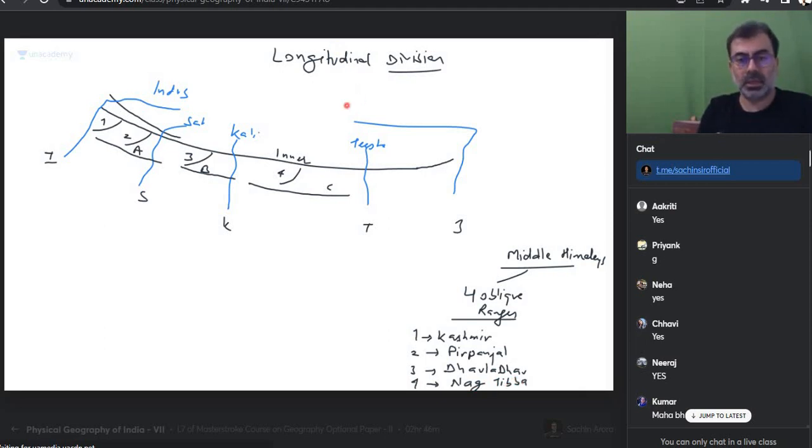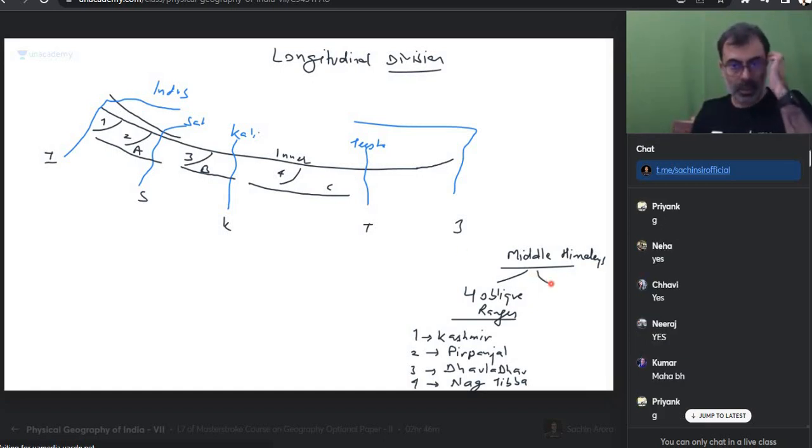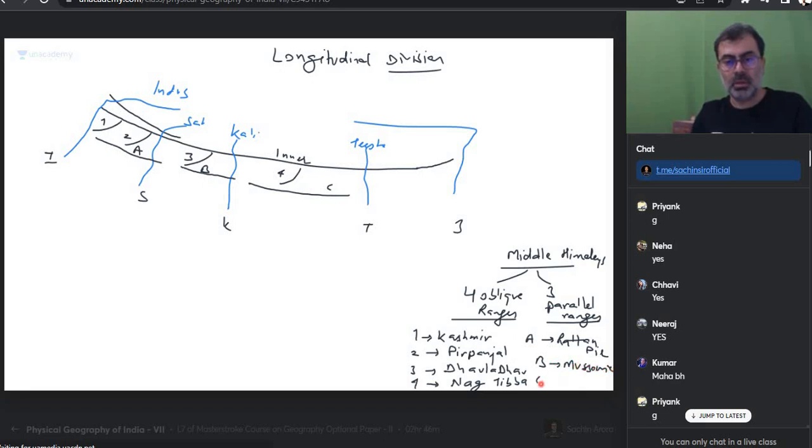Is everyone writing? A GS student doesn't need this much detail, but for an optional student we give that. Kumar, that is not Mahabharat, I will do that. Don't worry. And there are 3 parallel ranges. A is Ratanpir. B is Mussoorie Range. And C is Mahabharat. Is everyone okay? So this is Mahabharat and this is Nag Tibba. They lie in Nepal. You know Nepal. In fact, this Himalaya is called Nepal Himalaya.